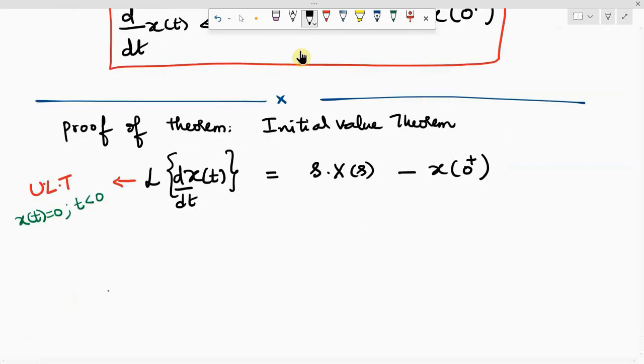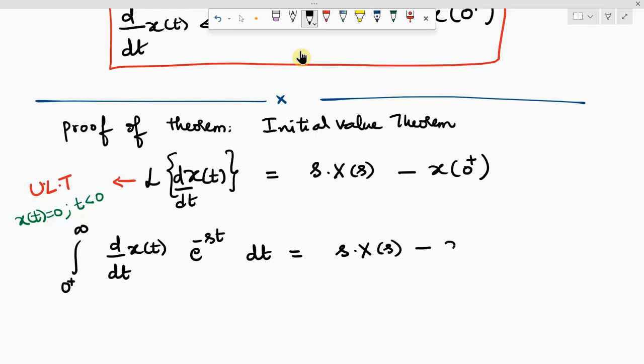Now, on the left hand side, I am blindly applying the Laplace transform formula. Since there is no impulse at the origin, I am starting from 0 plus to infinite d by dt x of t e power of minus st dt is equal to just writing the same old whatever we did earlier.